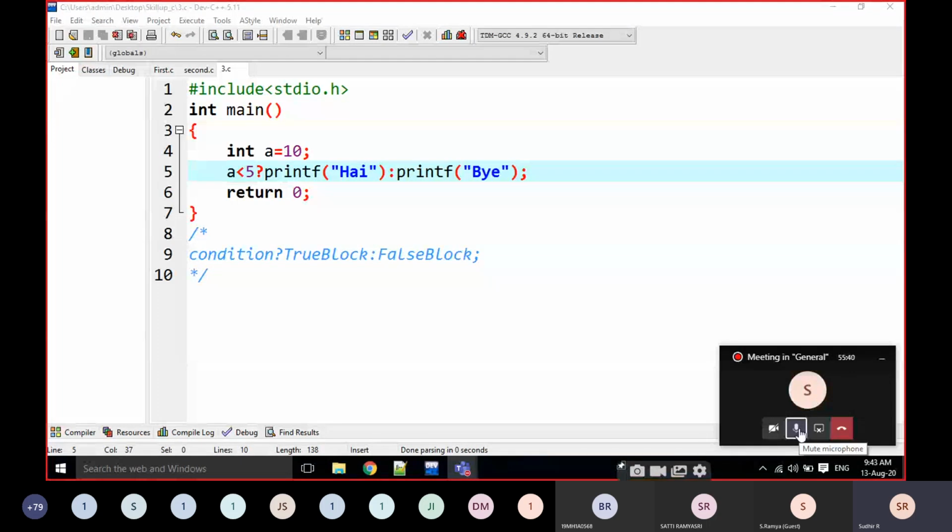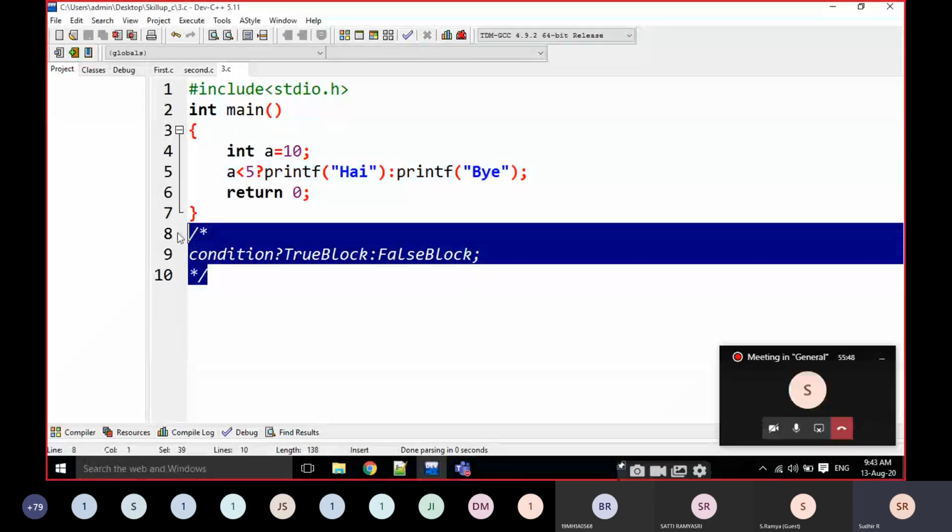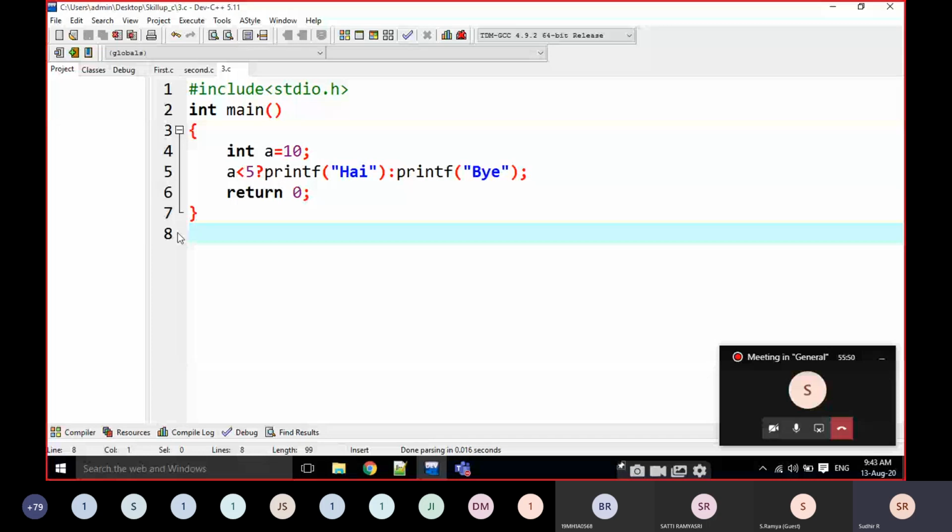Yes, this is ternary operator. Yesterday I left the bitwise operators, right? Now I am going to cover the bitwise operators working.